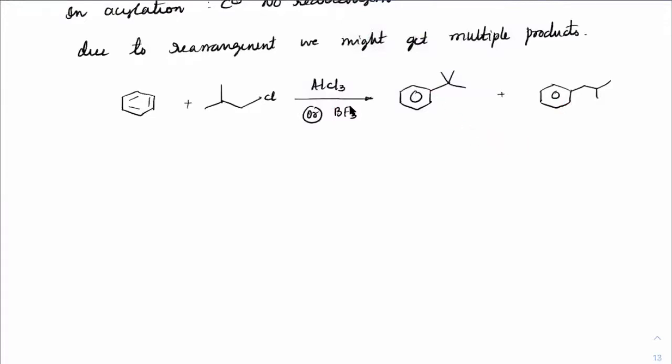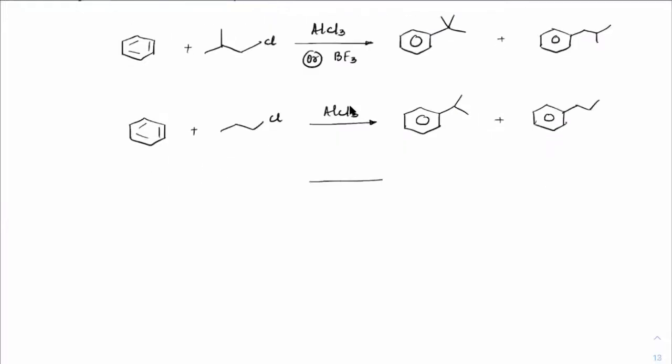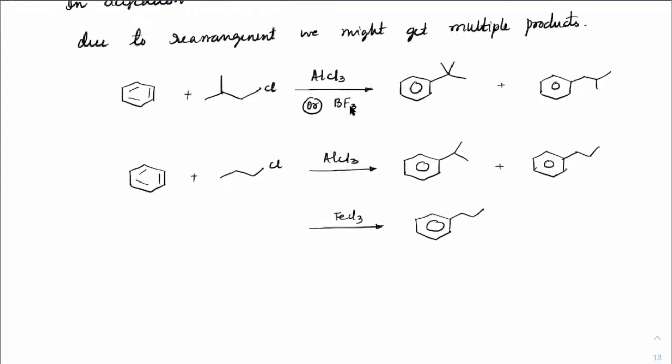But suppose you really want to restrict the rearrangement, then you will take a weak acid. Like for example, if I take benzene plus propyl chloride in the presence of AlCl3, I would still get two products here. The percentage will only depend on temperature, but definitely we can get these two products, one with rearrangement and one without rearrangement. But in the case of FeCl3, the rearranged case is hardly observed. Only the product without rearrangement is formed, and that is the only product you will see in FeCl3. So depending upon the requirement, accordingly you have to choose.